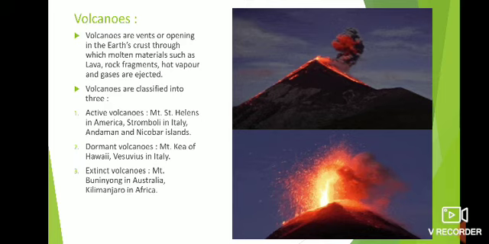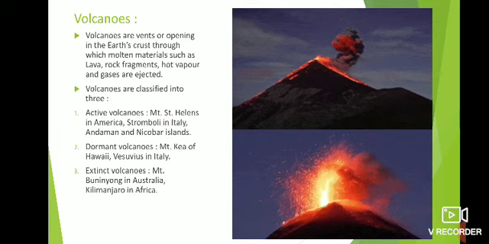Also the volcanoes. A volcano is an eruption where molten magma is erupted. When the rock is in molten form, it is known as magma. When magma comes out on the earth's surface, it is converted into lava. Make it clear: the molten rock present in the mantle is magma, and when magma comes out onto the earth's surface, it is known as lava. The vent is there and the fissure is there, and because of that, volcanoes occur.